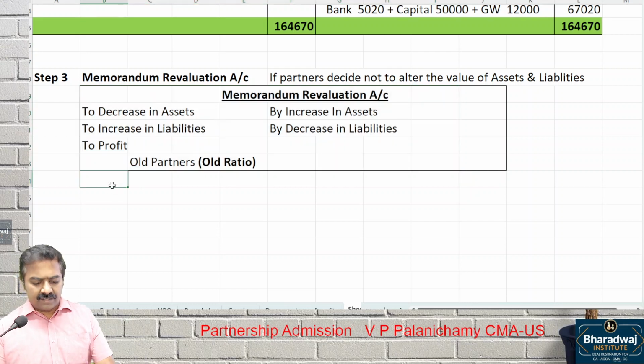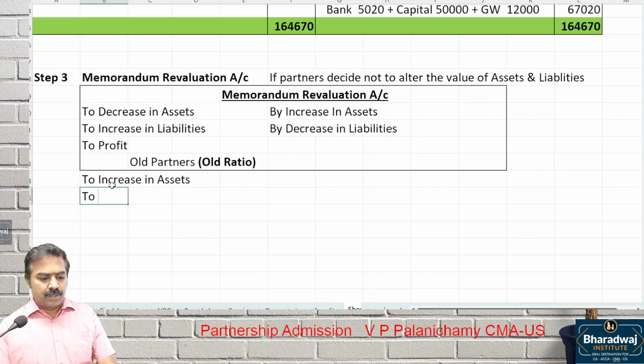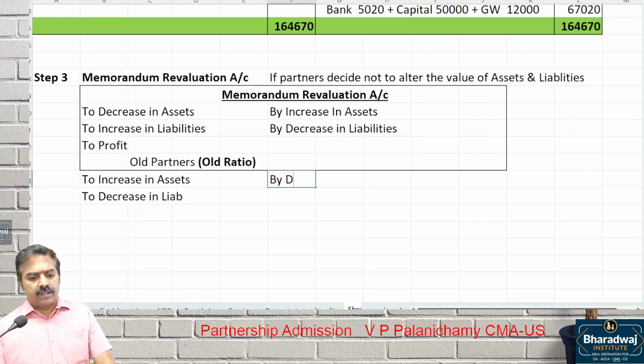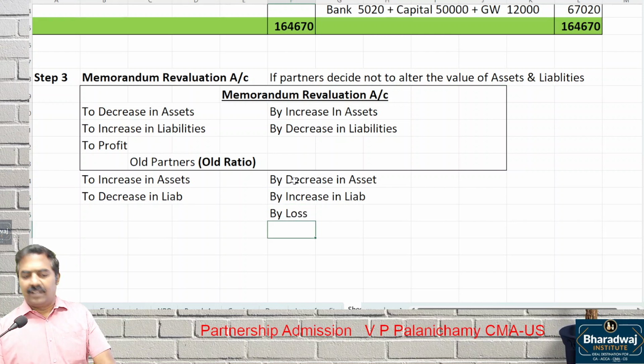In the second part, what will you do? To increase in which one? Assets. To decrease in which one? Liability. Then on the credit side, by decrease in... Sir, why do we do it like this? Wait. By increase in which one? Then in this one, what will come? Loss will be transferred to all partners in the new ratio.